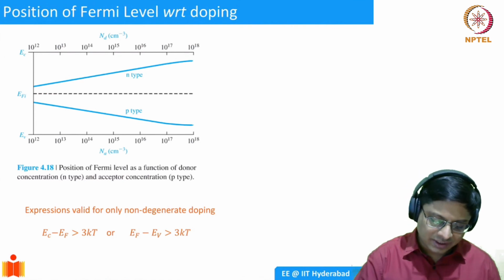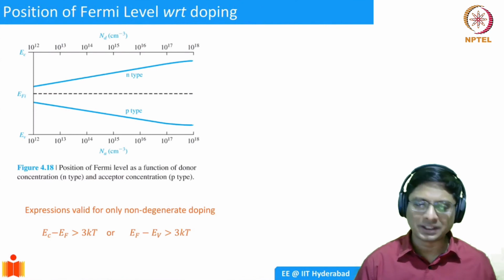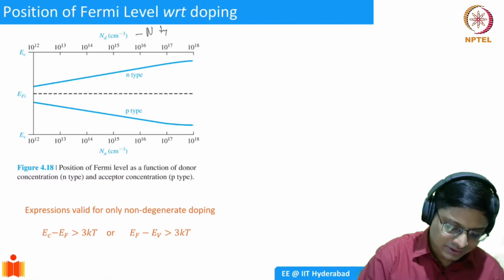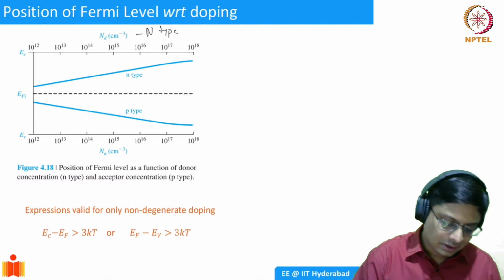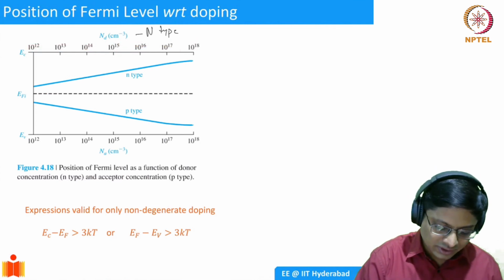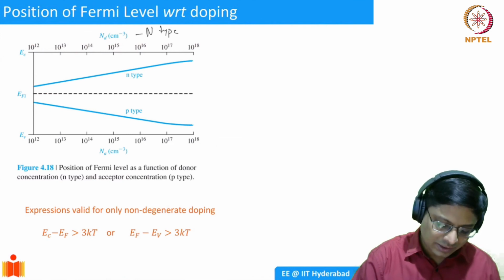As you increase your doping, this is a graph of EF versus doping. If you have an n-type semiconductor, as the doping Nd is increasing, as the donor concentration is increasing, your Fermi level starts out closer to EI.